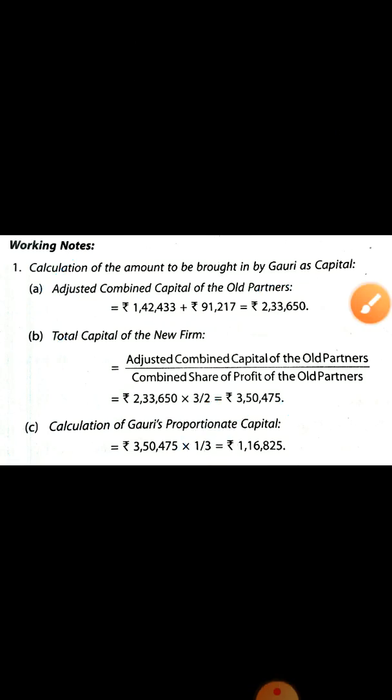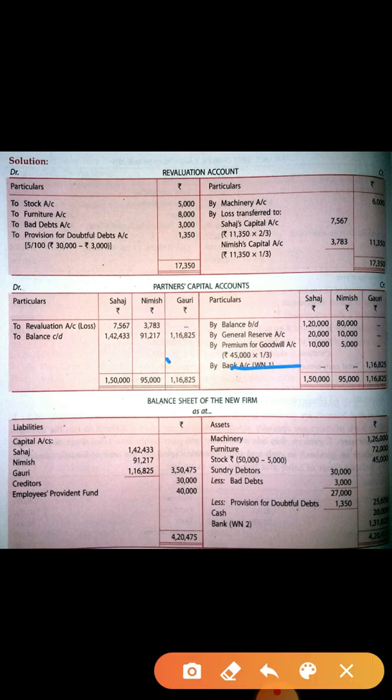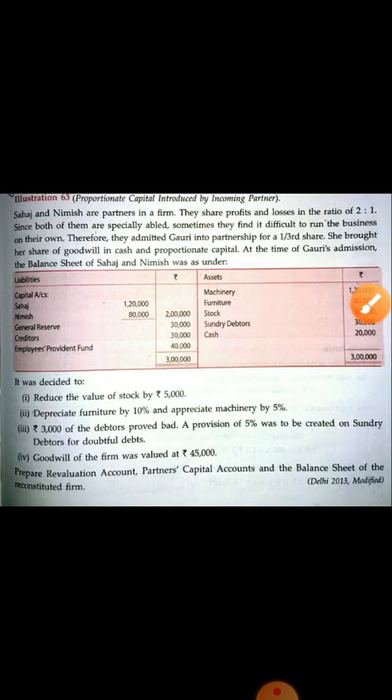Okay. So in this way you have to find out Gauri's capital. That Gauri's capital you can write down in the bank column and here also. Now both sides are equal. Gauri's capital is also done. After this you have to make the balance sheet. So the new balance sheet you are making. So look at the old balance sheet and make the new balance sheet.